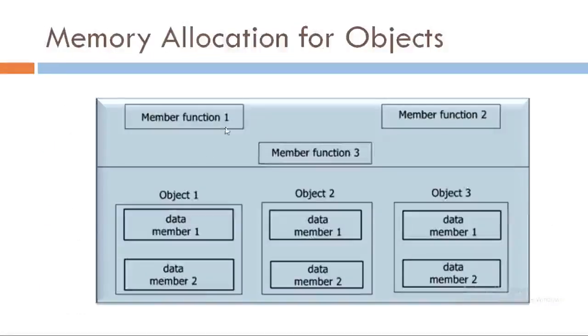See, here we have specified the memory allocation of objects. Here member functions 1, 2 and 3 are in a shared memory which is shared by object 1, object 2 and object 3. Also, objects have their own copy of data members, that is, object 1 has data member 1 and data member 2 stored separately from object 2 and object 3.